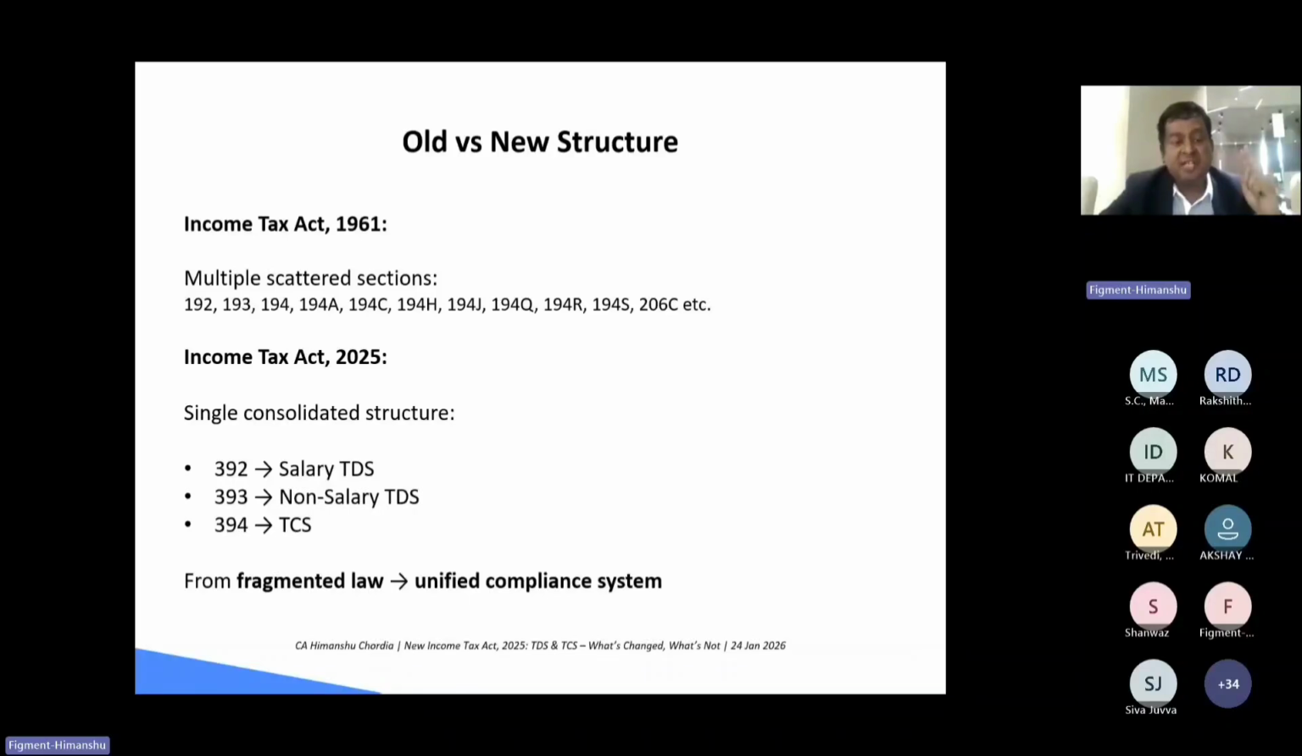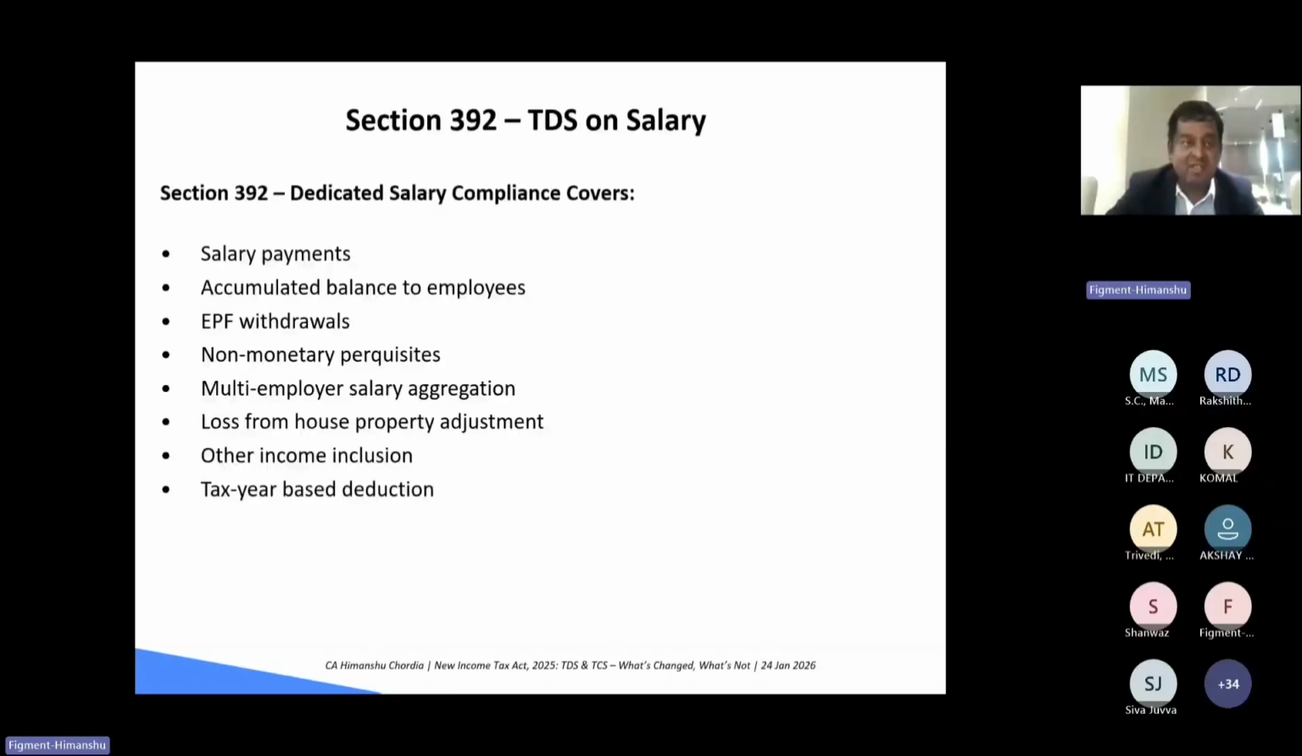So for the TDS or the TCS, there are only three sections that are right now prevailing. One is section 392 for the salary TDS. Second is 393 for the non-salary TDS. Third is 394 for the TCS. Section 392 governs the dedicated salary compliances: salary payments, EPF withdrawals, non-monetary perquisites. These are all covered under section 392.